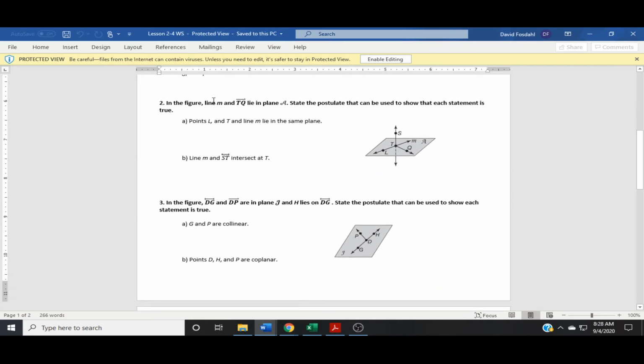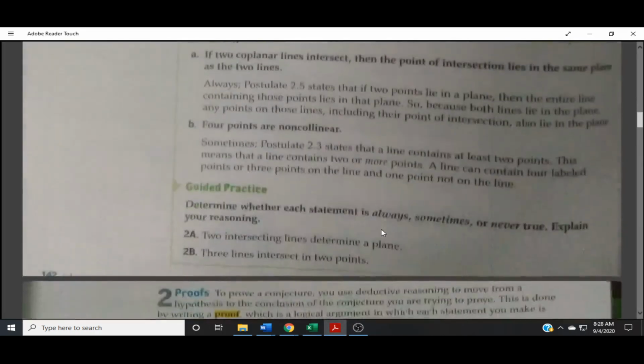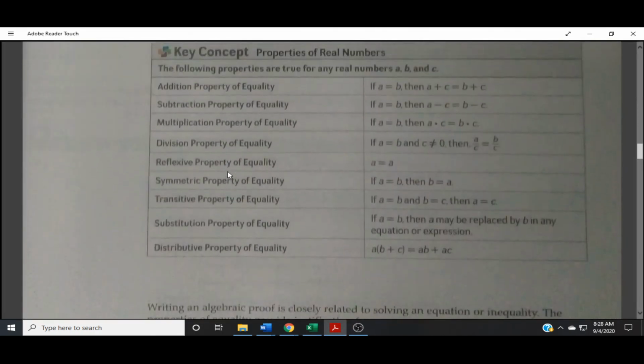In our worksheet, we actually have this. This is the postulates. 2 is still postulates. 3 is still postulates. 4 is writing a flow proof. We're going to do this in class, and you can do it yourself. You have to make sure you state which postulates you use. It's going to be these postulates right here, the key ones with real numbers.